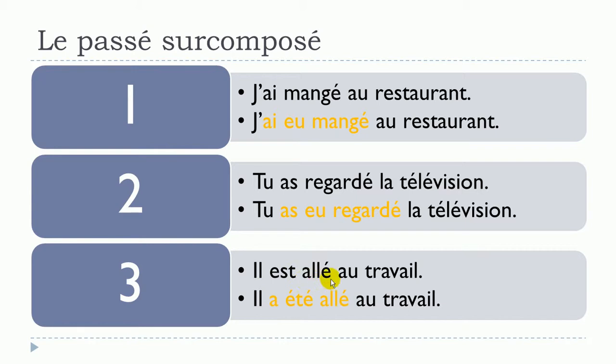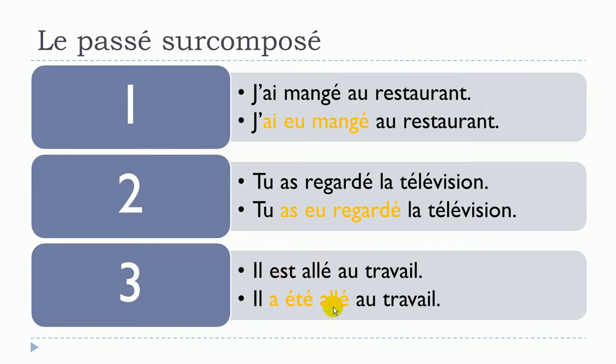But then I wanted to take a verb, aller, that will require être at the passé composé. So, il est allé au travail. In that case, remember exactly the same thing. You put être instead of avoir, because aller is one of these exceptions that will require être to make the passé composé. It is here at the present form.